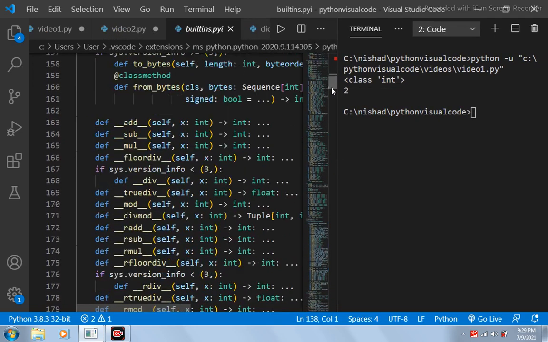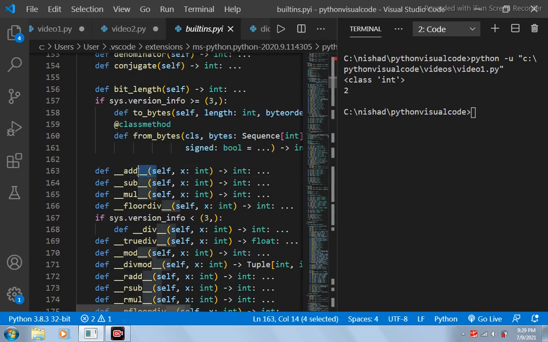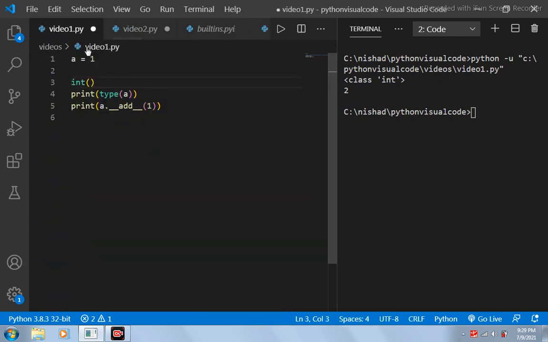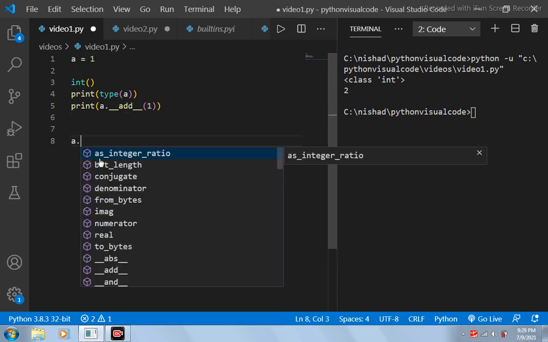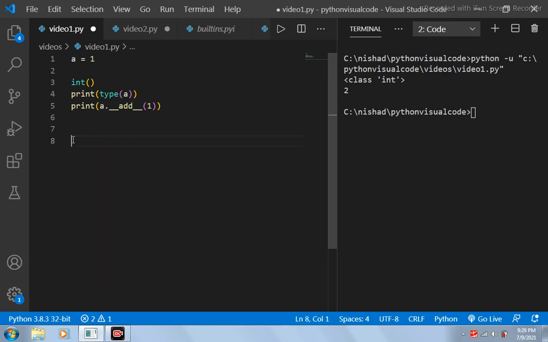You can see that there is this add function over here. Now I can use this add function using this integer object. If I do this A dot, you can see that we can access all the different integer methods. I have used one of the methods here, the add method. If I hit save and run this program, you can see that 2 will be printed. It is adding this 1 with this 1 and the output is 2. So this is what is meant by everything is an object in Python.